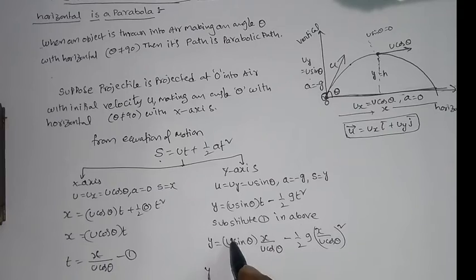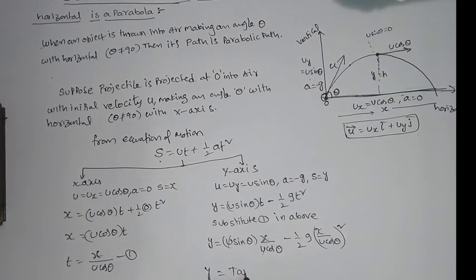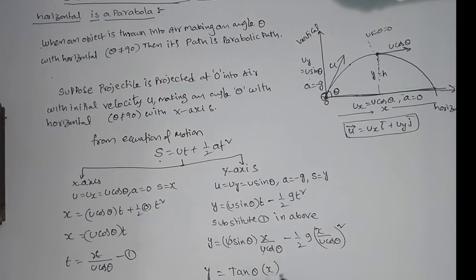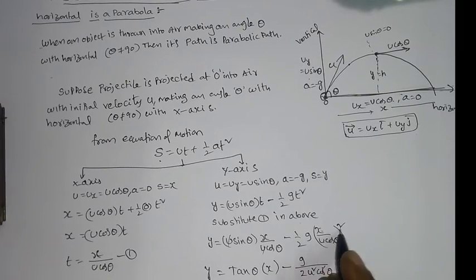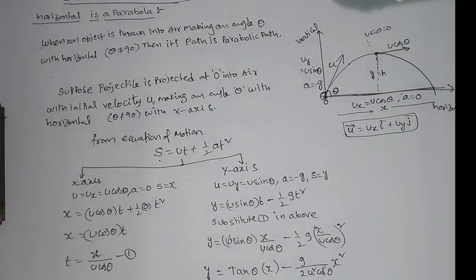Now u gets cancelled. Sin theta by cos theta means tan theta. y is equal to tan theta into x minus g by 2u square cos square theta into x square.